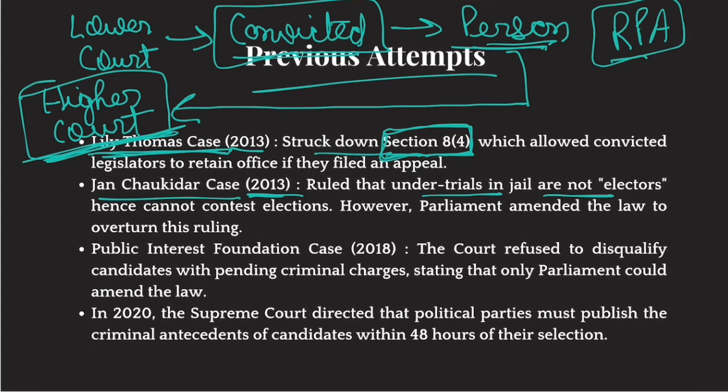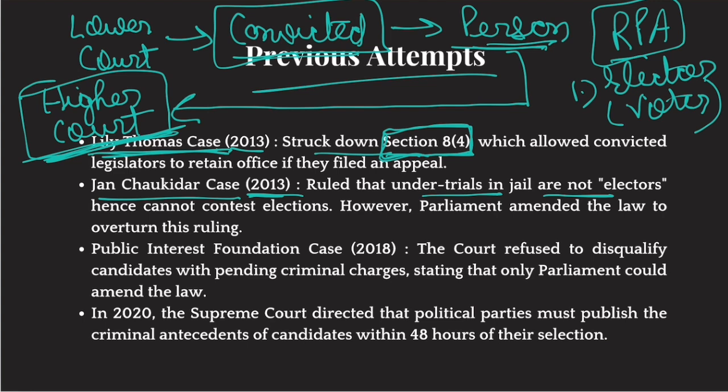Okay. Among those qualifications, it's written that you need to be an elector, a voter in any one constituency in India. Okay. So if you want to fight elections, the first qualification for you is you need to be a voter on the voting list of any constituency in India.